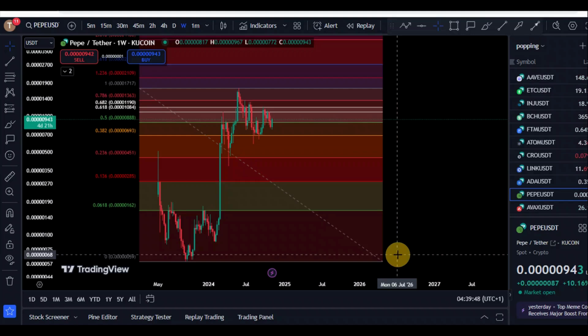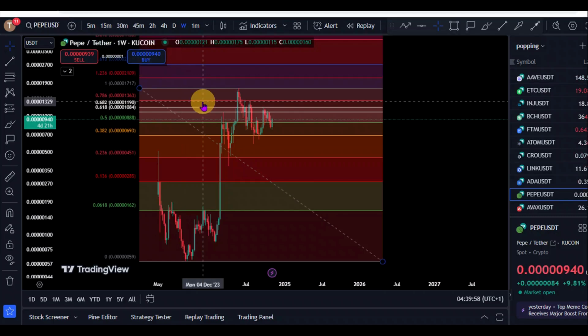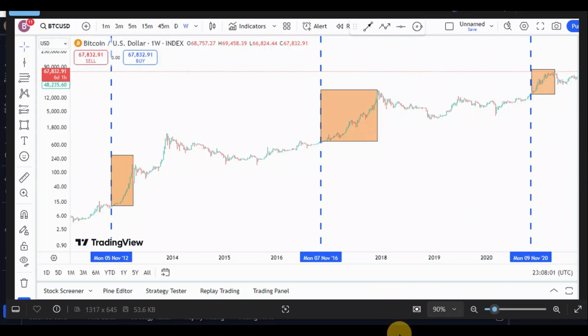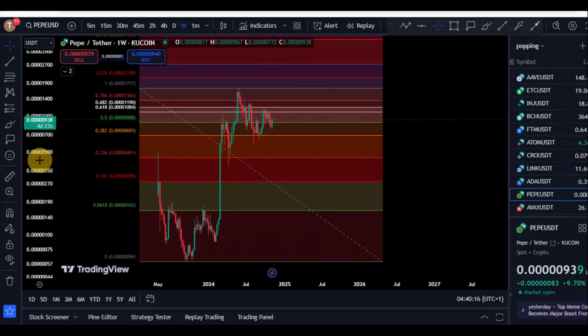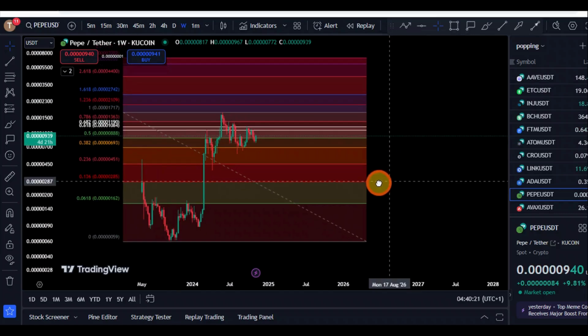So for the price prediction right here for PEPE, we're on the chart for PEPE versus the USD Theta on the weekly time frame. KuCoin is the data source. And one of the things we have said right here is the election cycle theory. The election cycle theory says that since crypto was invented in 2010, after every election, we always see a massive pump in crypto. As you can see, that has happened since crypto has been invented. And if that also happens exactly as predicted, currently we could see a massive pump right here for PEPE.